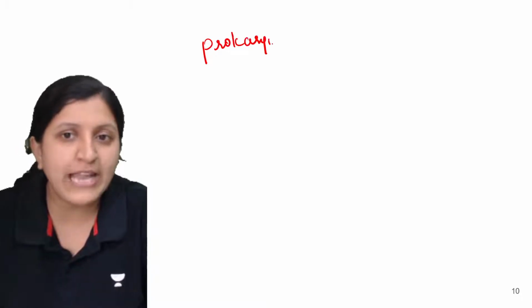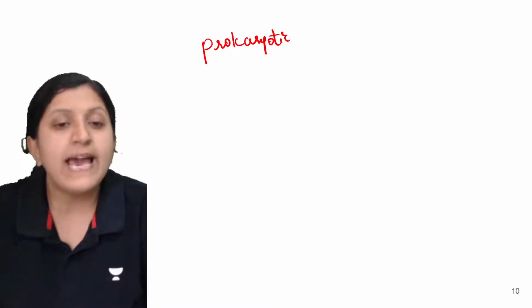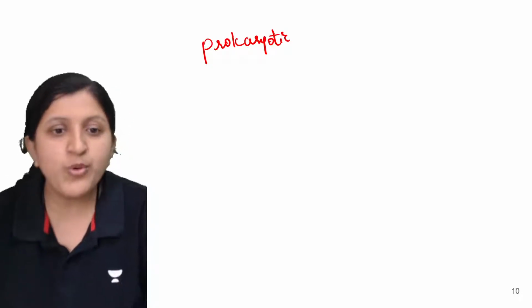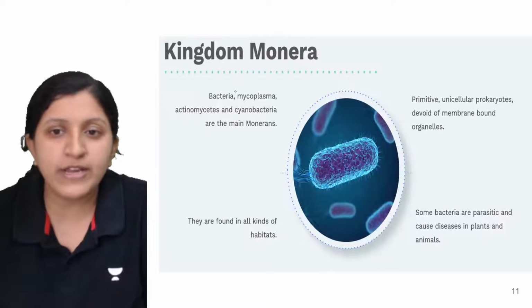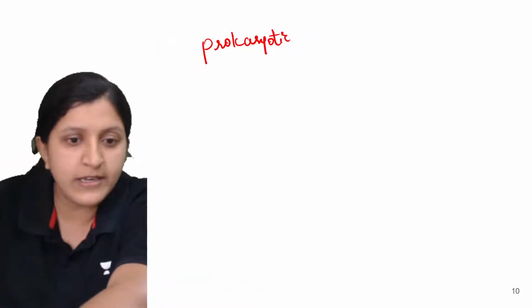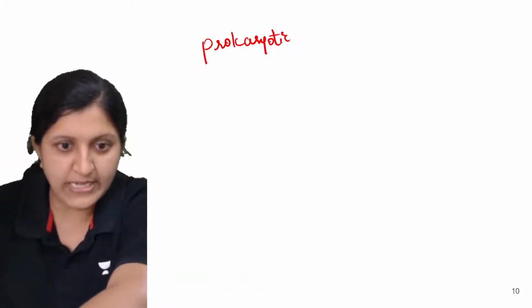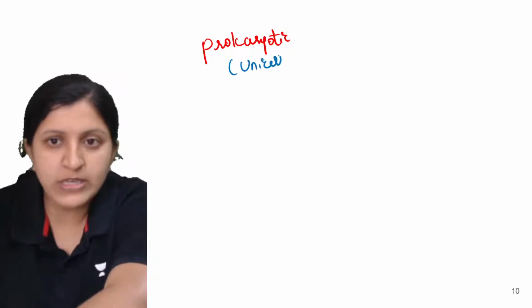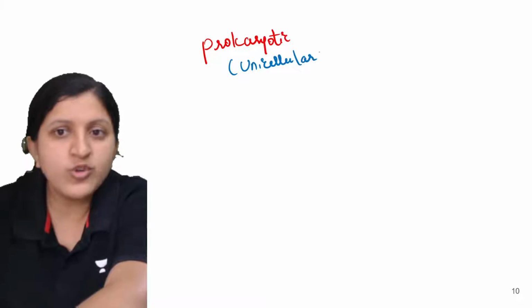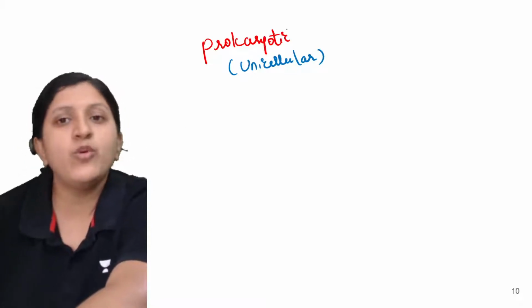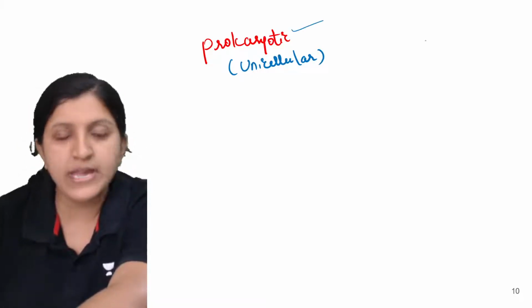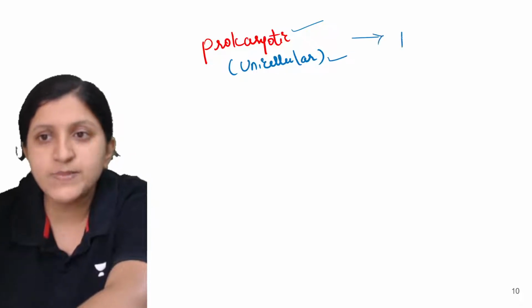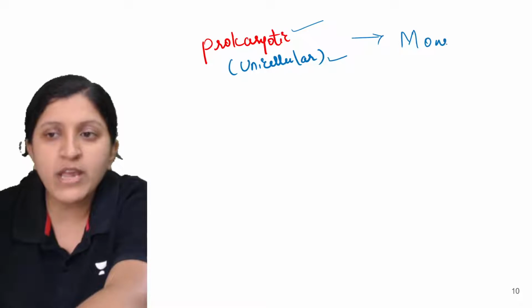All the prokaryotic organisms, especially the unicellular ones, you can find in the kingdom Monera. It is the only kingdom where you can find prokaryotic organisms, and they are unicellular.